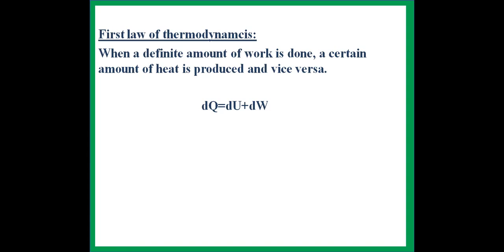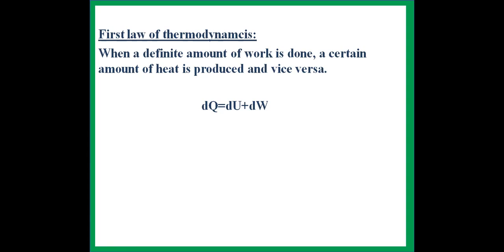The first form of this law expresses the equivalence between mechanical work and heat energy. When a definite amount of work is done, a certain amount of heat is produced, and vice versa.